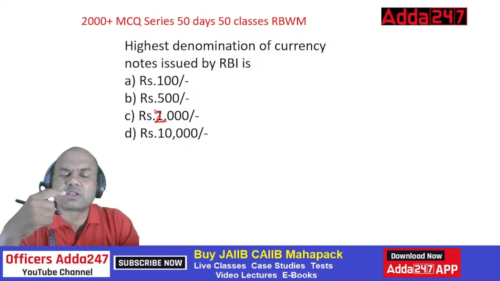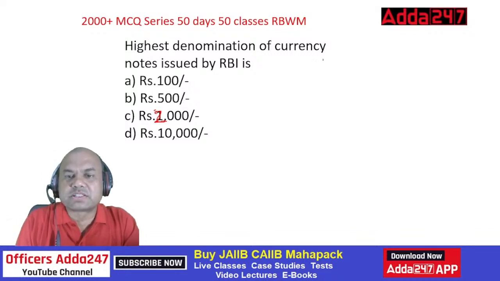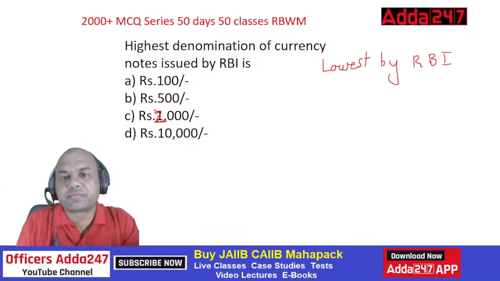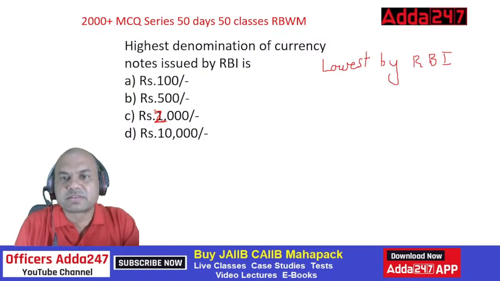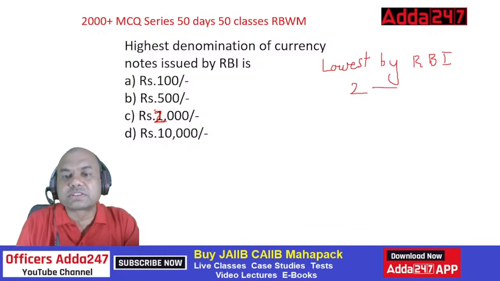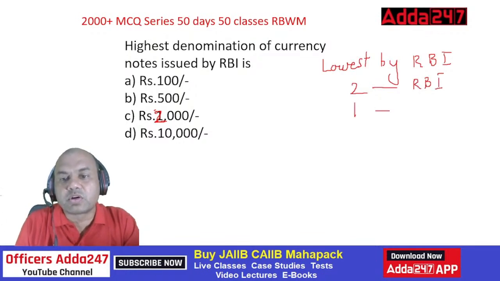See here, lowest denomination. Let me get it both. Lowest denomination by RBI. Now this is a twisting question. Which is the lowest denomination note given by RBI? Type in the comment section. Many of you are typing 1, but it is 2 rupees, because 2 rupees is given by RBI, 1 rupee is given by Government of India. 1 rupee note is always signed by the Finance Secretary, so Government of India.